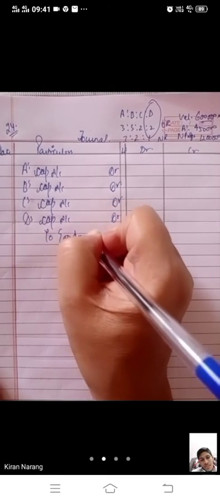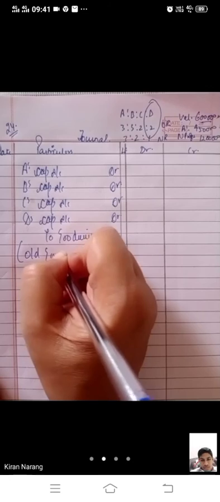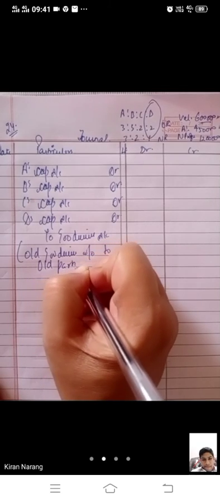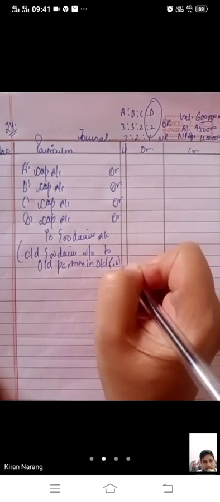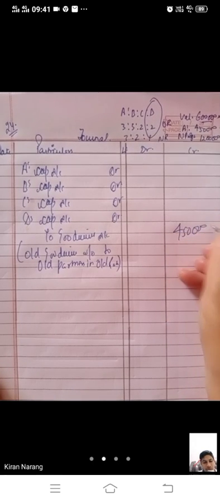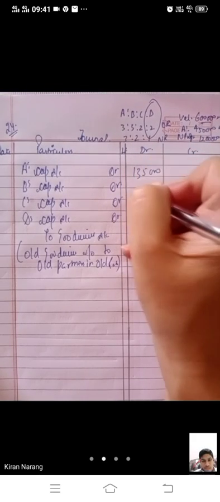Old goodwill will be written off to old partners in old ratio. Old goodwill was 4,50,000. Old ratio was 3:3:2.